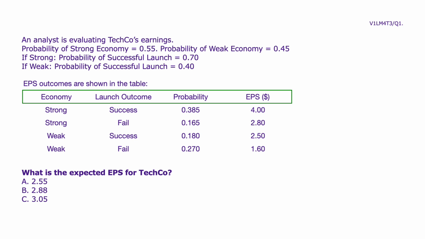What is the expected EPS for TechCo? A, 2.55, B, 2.88, C, 3.05.